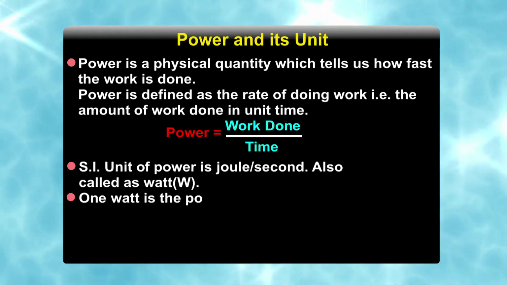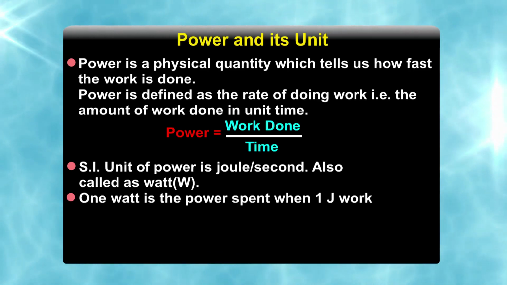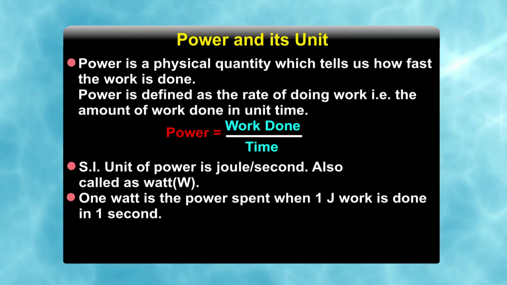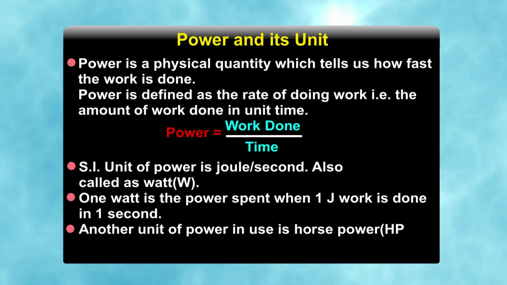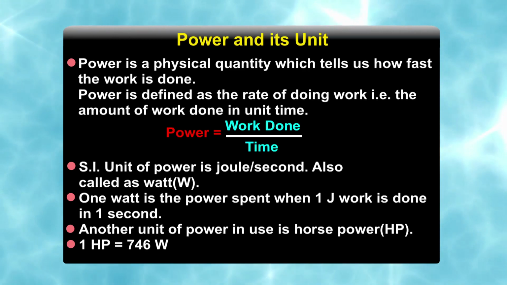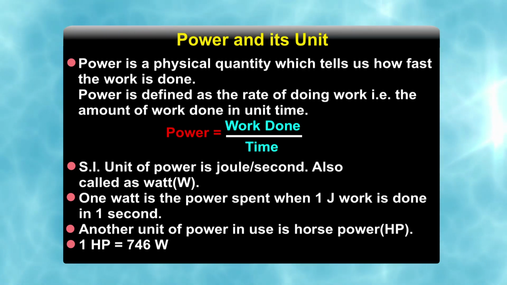1 watt is the power spent when 1 joule of work is done in 1 second. Another unit of power in use is horsepower. 1 horsepower is equal to 746 watt.